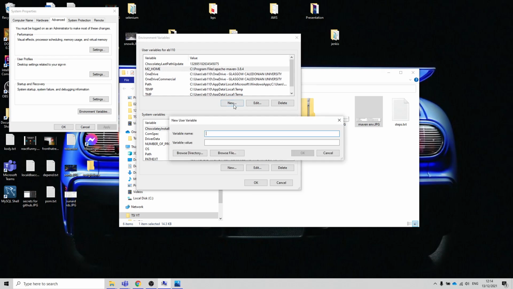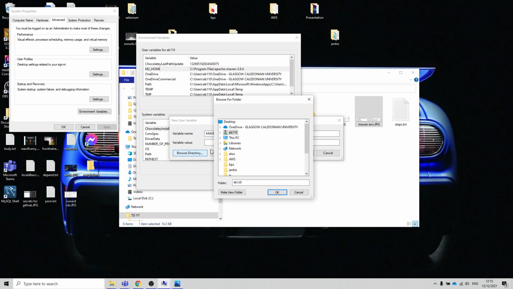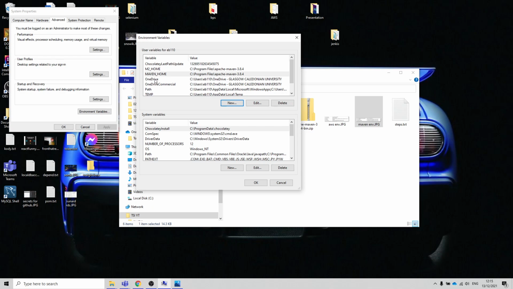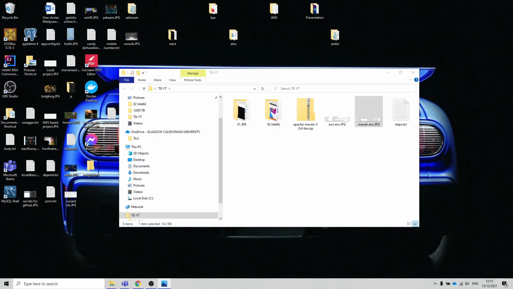The next one will be MAVEN_HOME, and we also have to pick that location. So This PC, C, Program Files, Apache Maven. Okay, so just check again, MAVEN_HOME, M2_HOME. Okay, everything looks good. Okay, okay.